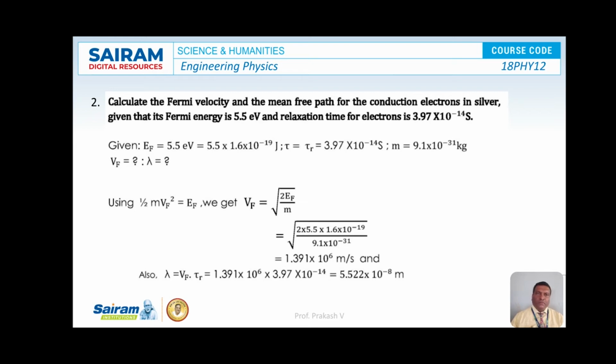And we know that lambda is equal to Vf into tau r, that is equal to Vf, whatever we got here, 1.391 into 10 to the power of 6, multiplied with tau r, that is 3.97 into 10 to the power of minus 14. On simplification, the value of lambda is equal to 5.522 into 10 to the power of minus 8 meter. So this is the answer for mean free path lambda.